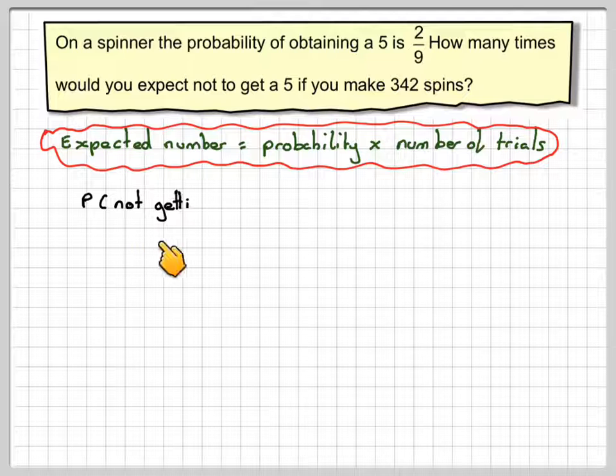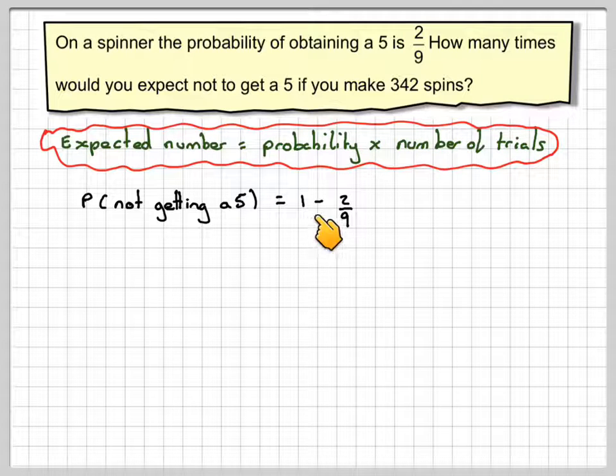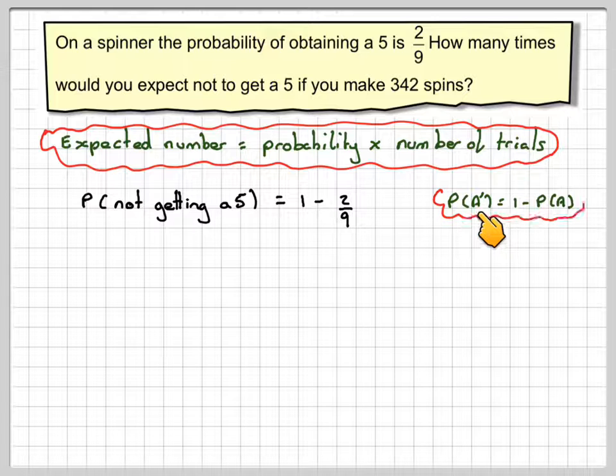So the probability of not getting a 5, if the probability of getting a 5 is 2/9, will be 1 minus 2/9, from the idea that the probability of not A is equal to 1 minus the probability of A. So that is equal to 7/9 when you do 1 minus 2/9.